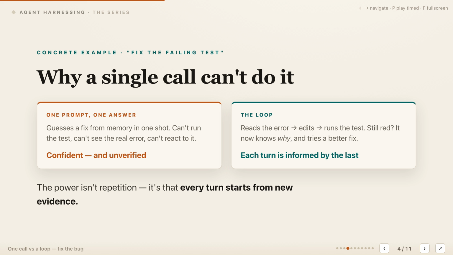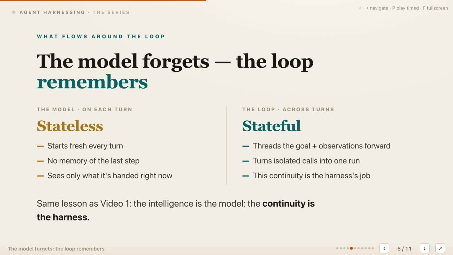The power is not repetition. Every turn starts from new evidence. The model itself does not remember the previous turn, because each request begins with only the context supplied right now. Without the harness, separate calls have no shared goal, no retained observation, and no knowledge of what already failed. The stateful loop threads the goal and observations forward, turning isolated model calls into one connected run. That state still needs curation, because too little breaks continuity, while too much creates noise, latency, and cost. The intelligence is the model, but the continuity is the harness.